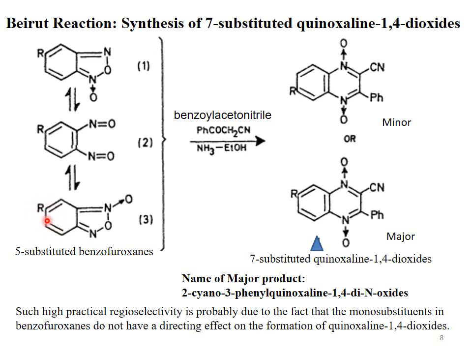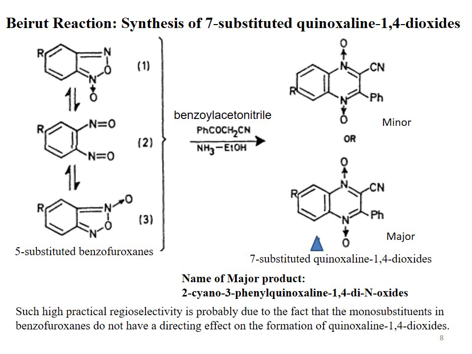High practical regioselectivity, because the benzofuroxanes exist in three tautomeric forms. When it reacts with benzoyl acetonitrile, two regioisomers of the product are obtained. But when the reaction is worked up, only one regioisomer, the major isomer, is obtained, and the minor isomer is not obtained as a product.